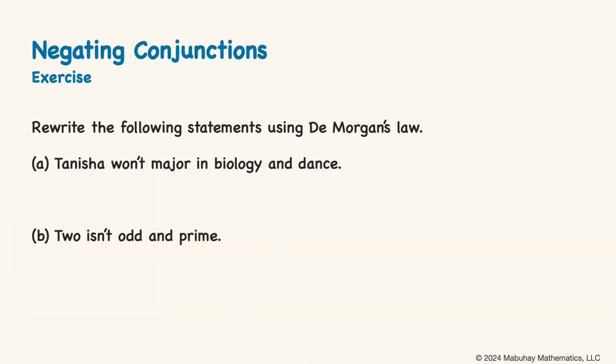Here, we want to apply De Morgan's law to rewrite these statements. If you're up for it, you can pause the video now and try these independently. In part A, we start with "Tanisha won't major in biology and dance." Let's assign variables to the different simple statements here.